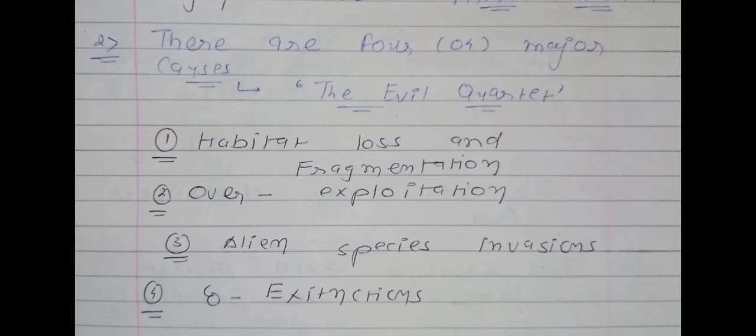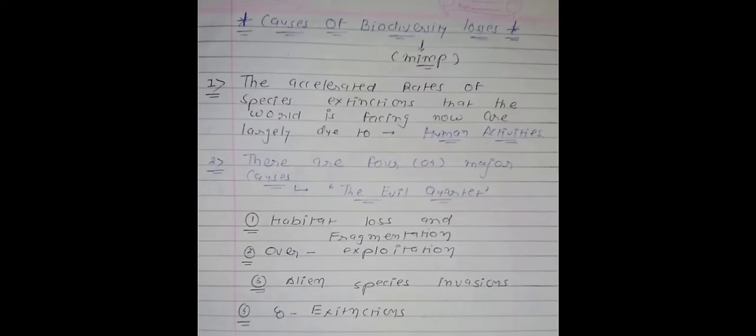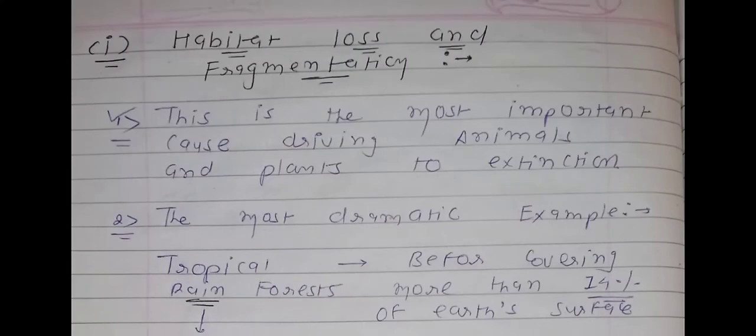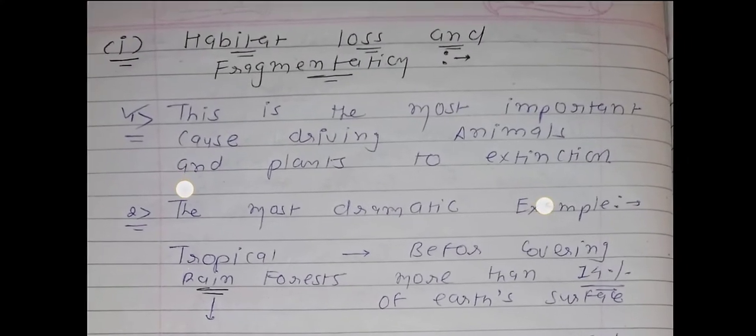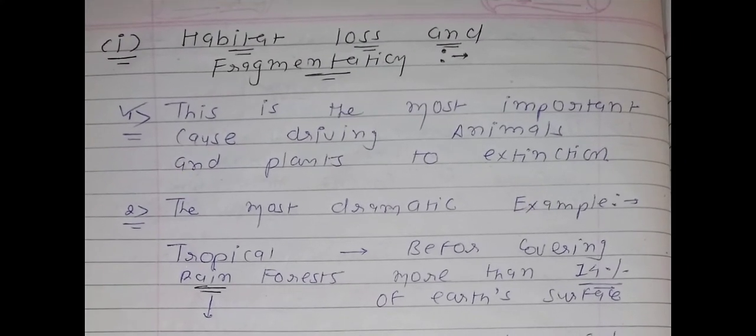It is the first reason. The second one is overexploitation. The third one is alien species invasions, and the fourth one is coextinctions. So we have a total of four reasons. Now we will learn all four reasons one by one. See the first reason. First of all we will learn about habitat loss and fragmentation.